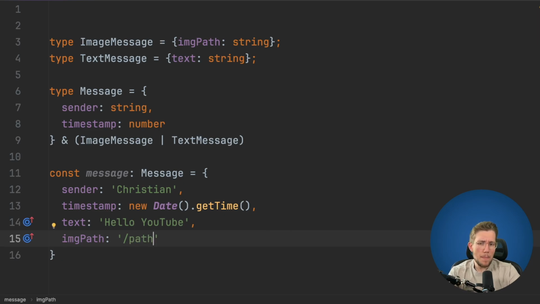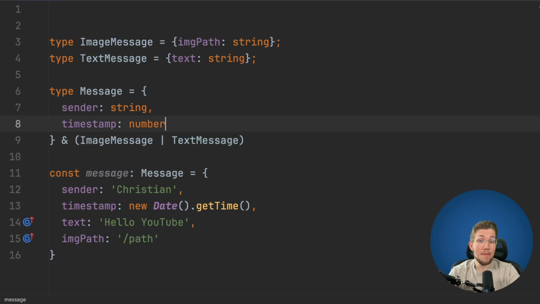Why is this? Because TypeScript allows us to add more properties to our type here. So it's always allowed to add more elements to an existing object. And because we have added basically this image path here, we are allowed to add both into our message. But we don't want this. We only want to allow text or image path. So how can we achieve this?